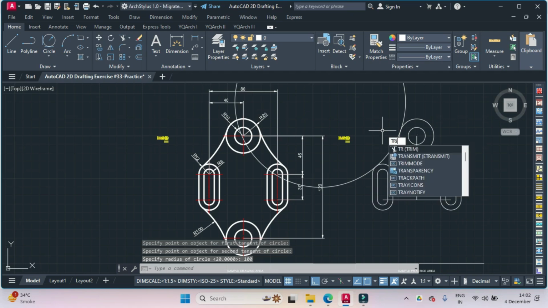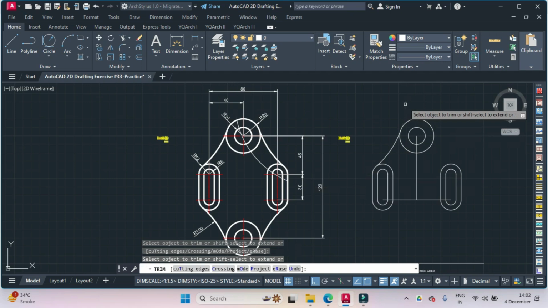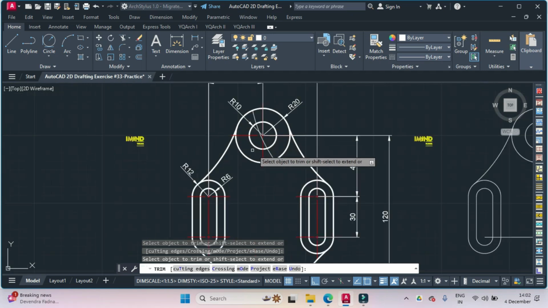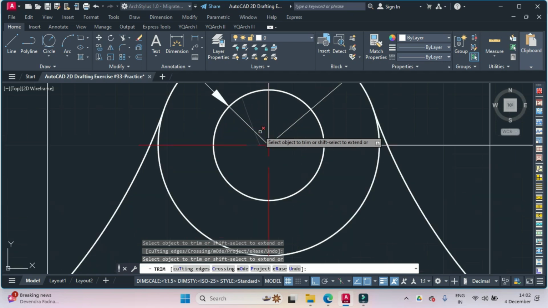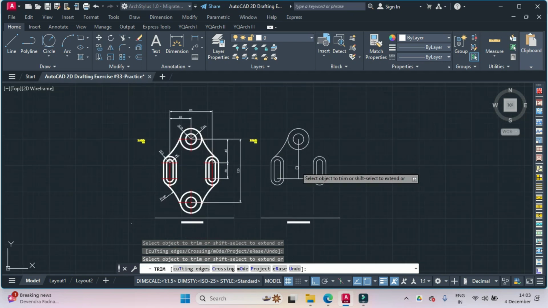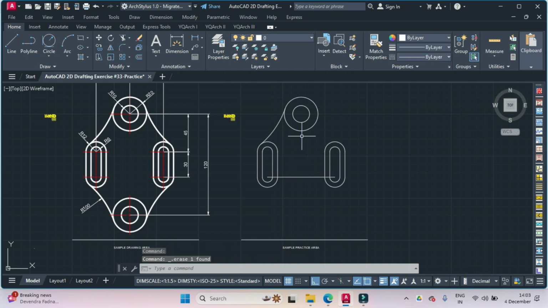Then I trim the unwanted part of the circles, so I don't need this. If my drawing is extending into the other drawing area, just erase it. Now I will remove these referential lines. I no longer need them, so I delete.